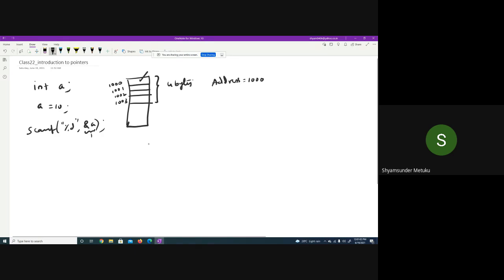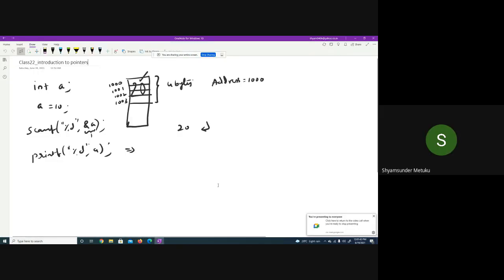Whenever you declare a variable a, 4 bytes of memory are allocated where the starting address will be 1000, and this address is allocated by the OS randomly. It is not in our control. I cannot ask for a certain address; it is a random allocation. But ultimately, if you want to print percent d of a, suppose after the scanf the user types 20. Then what is going to happen? These entire 4 locations will be occupied, isn't it?